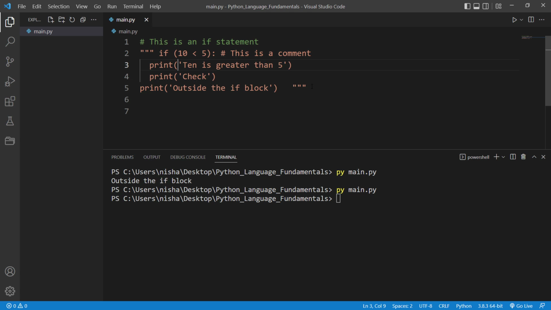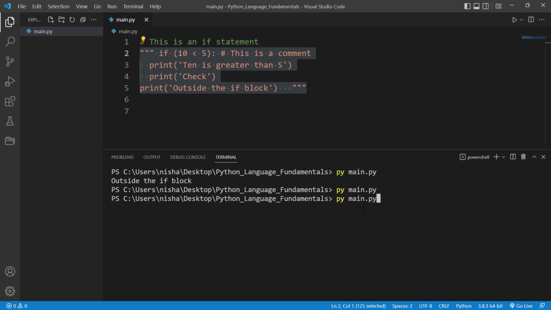Okay? So let me explain it one more time. This one is a multi-line string. And as you can see, it's not assigned to any variable. It's just a string, but not assigned. That's why Python will ignore it. That means you can use it as a multi-line comment.